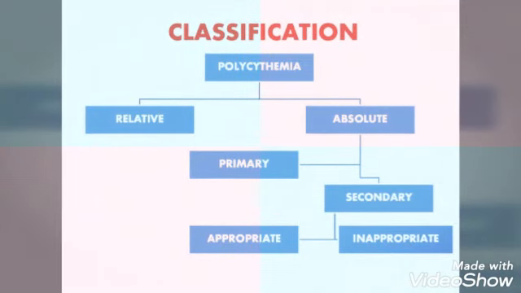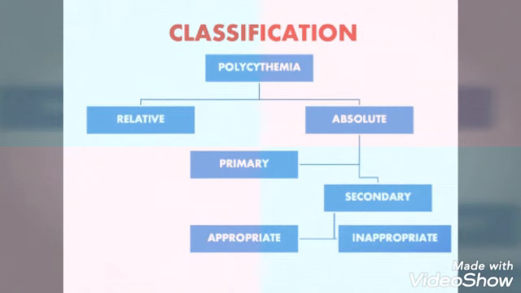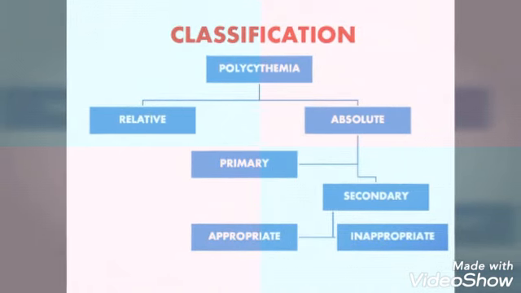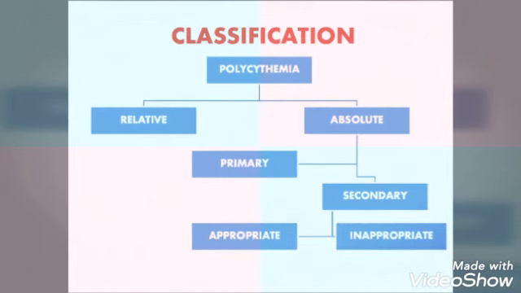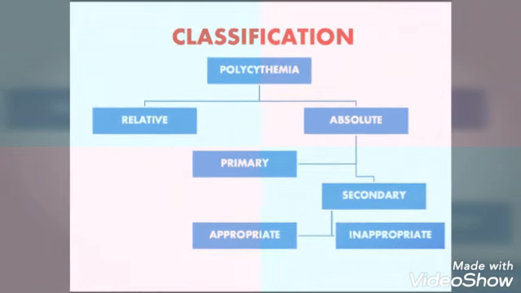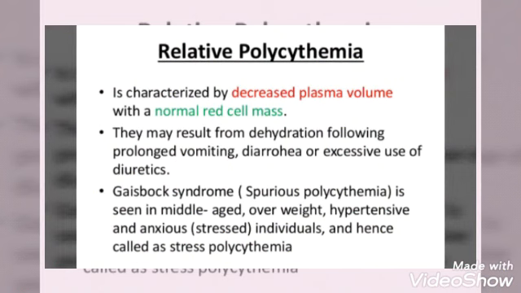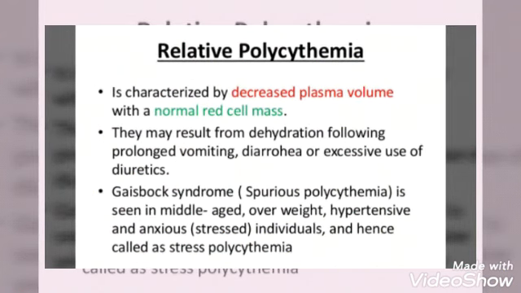Here the polycythemia is divided into two types, relative and absolute. Absolute is divided into primary and secondary, and again secondary is divided into appropriate and inappropriate. Let's see what is relative polycythemia. It is characterized by decreased plasma volume with a normal red cell mass. We all know there is plasma present in the blood.